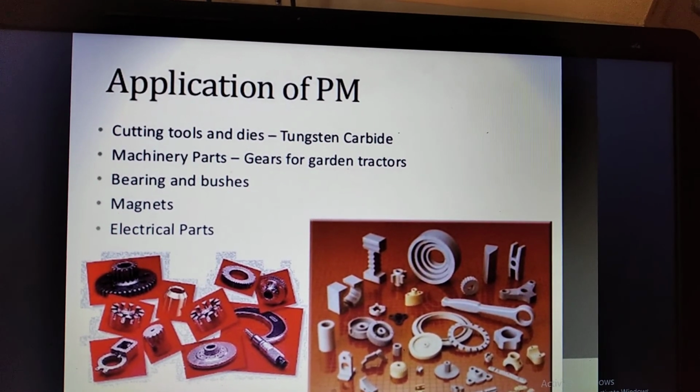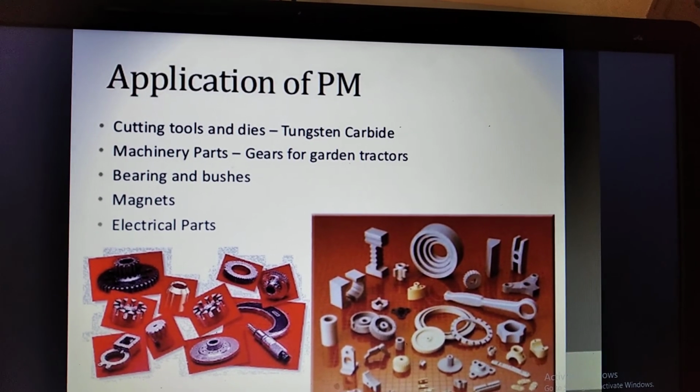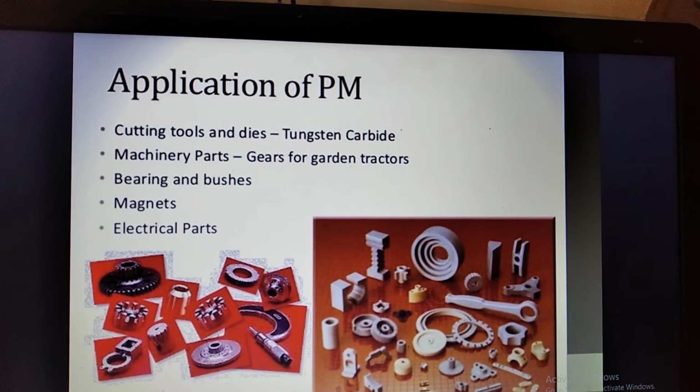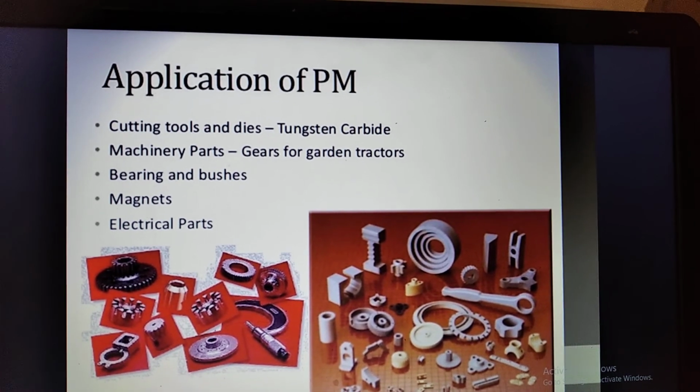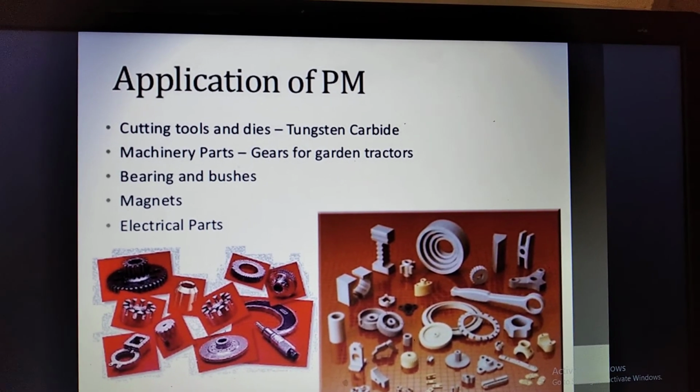And finally, coming to the applications, you can make cutting tools and dies, mostly of tungsten carbide, machinery parts, bearings and bushings, magnets and electrical parts. So friends, this is all about powder metallurgy.